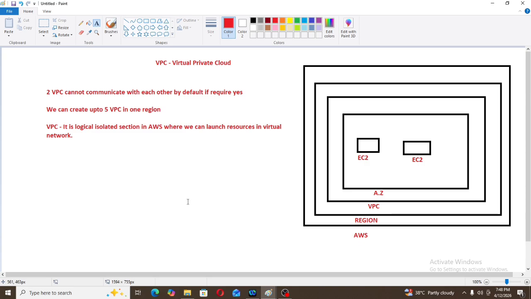Then what is the definition of VPC? It is a logical isolated section in AWS where we can launch resources in a virtual network. What are those resources? Resources are nothing but AWS services.